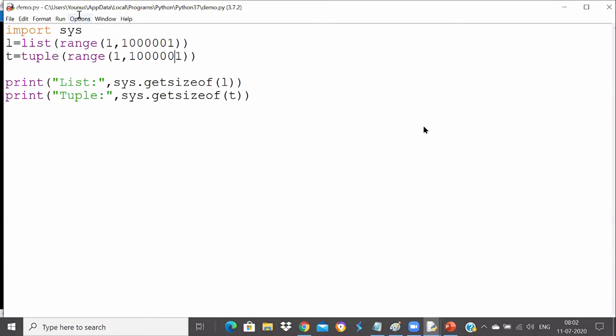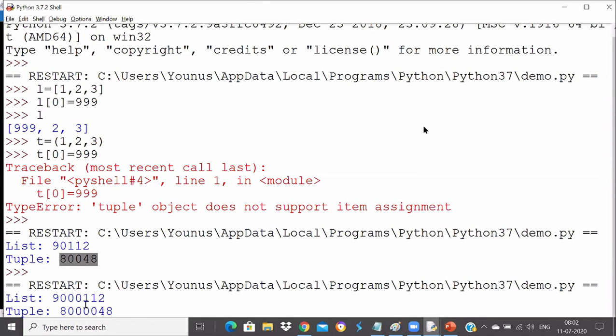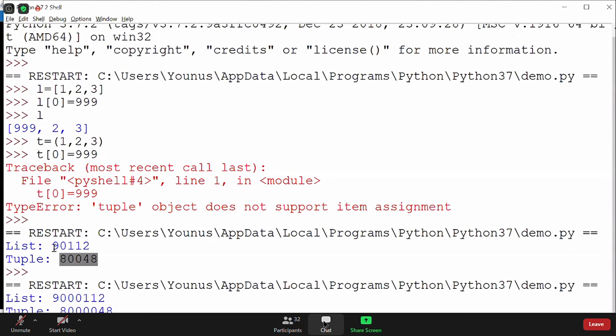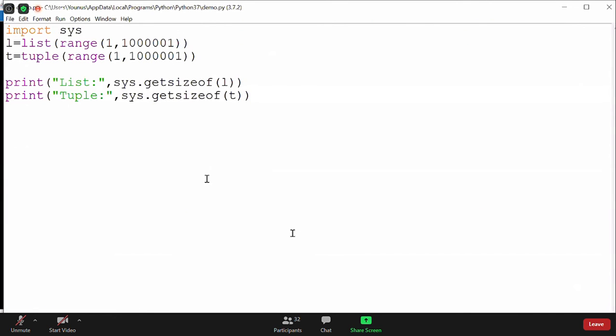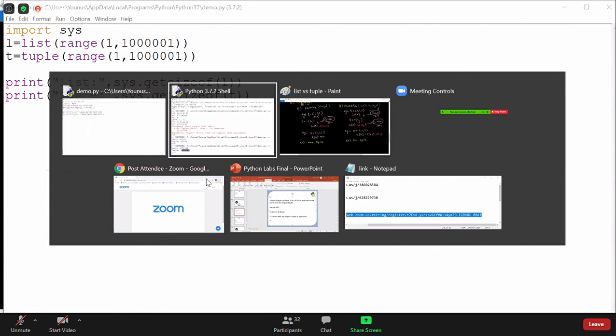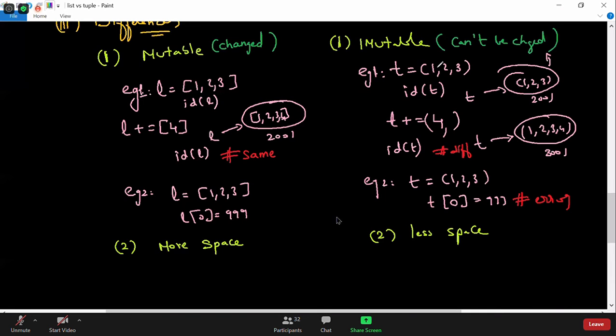So you can see that list always takes some extra memory, and tuple takes less memory. I hope it makes sense that list takes more memory. Why does tuple take less memory? Because, Aditi, it's not mutable, right?